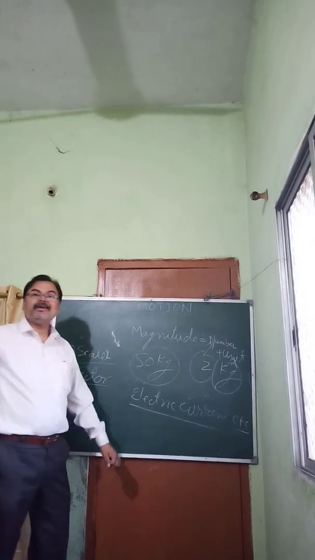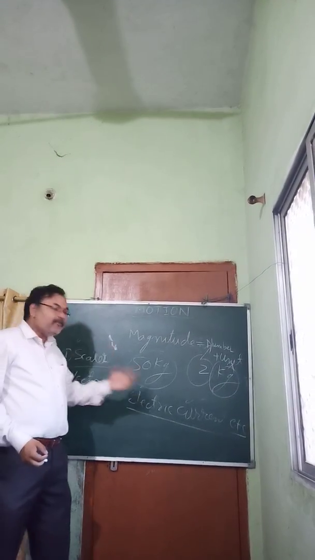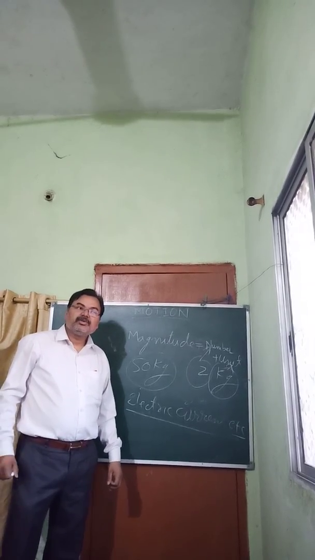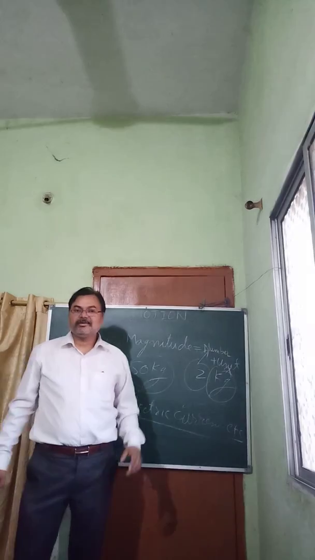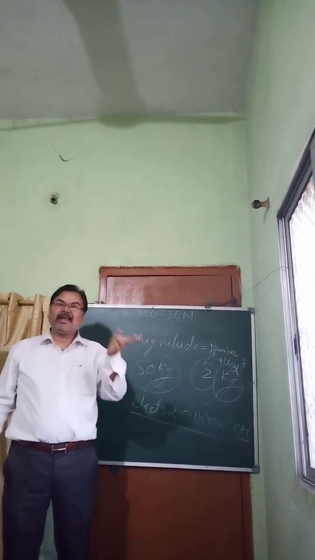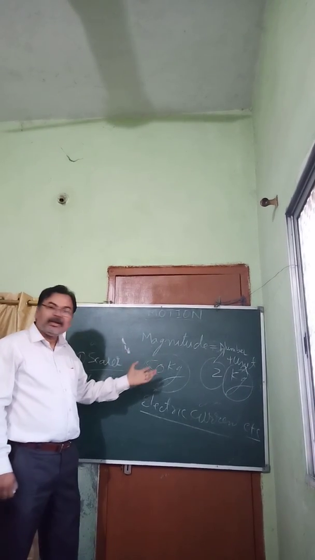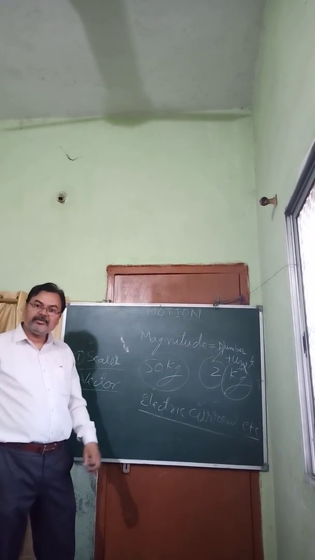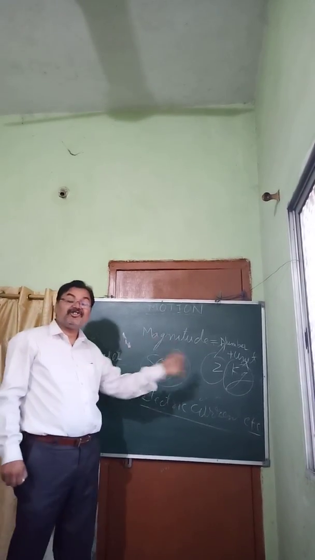In the same way with time, you say I will come after 3 hours. That is a number and a unit, magnitude. So scalar quantities have only magnitude, no direction.